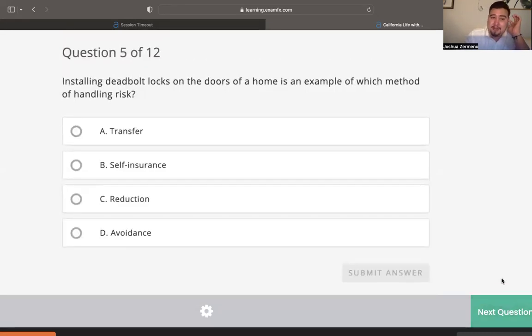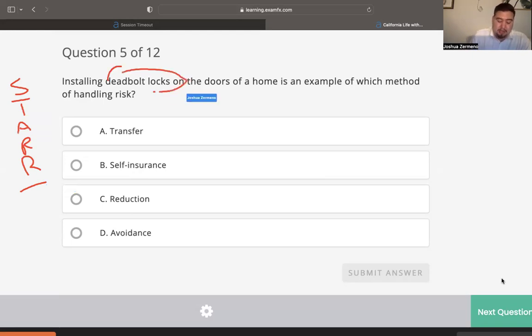Let's go on to number 5. Installing a deadbolt lock or deadbolt locks on the doors of a home is an example of which method of handling risk. So if you remember the methods of handling risk, there was 5 ways. It was an acronym called STAR, right? So that was the acronym for the methods of handling risk. So here the person is doing what? They're installing deadbolt locks. So what are they doing? Based on these letters, I'd have to go with the first R.